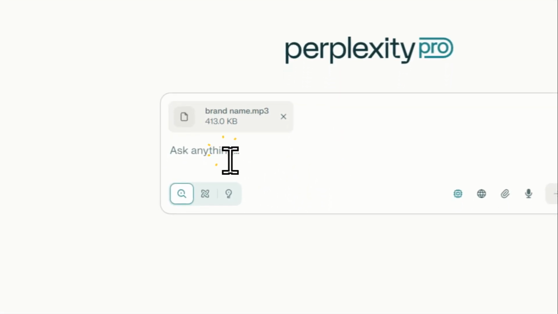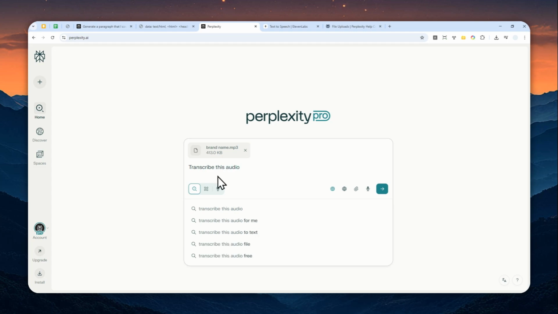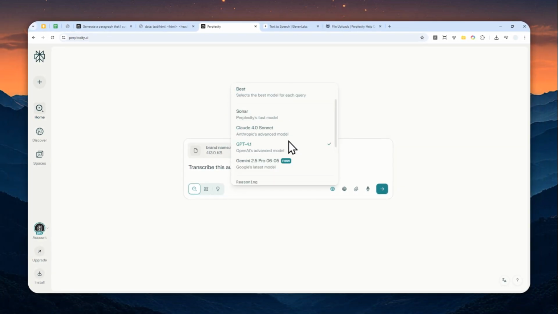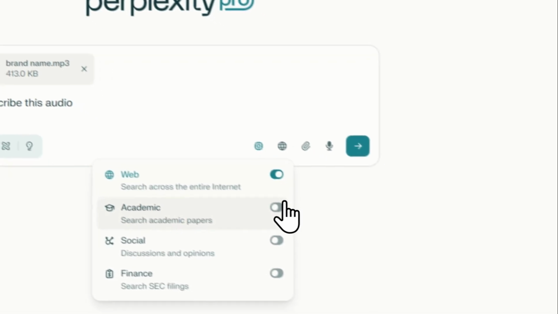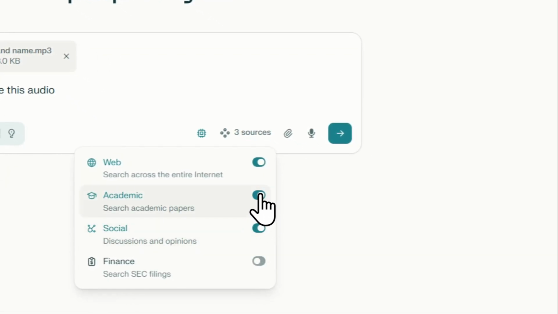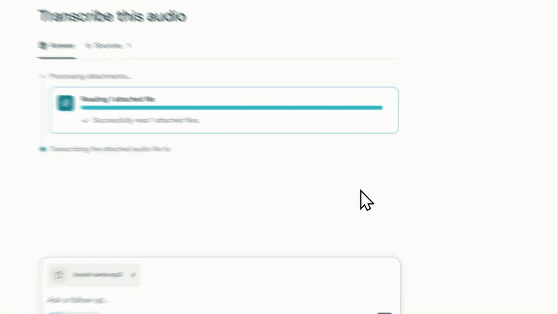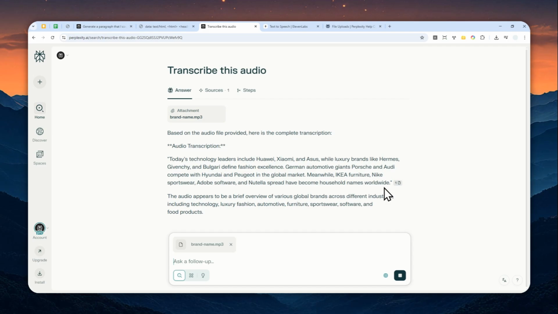Now, after that, in Perplexity, you can provide a simple instruction like, please transcribe this audio, and then you can select the model. You can use any model. I think they are pretty accurate, but my favorite model is still Claude 4 Sonnet. You can also enable access to the internet if you want to, but it is completely optional. Then you can send a message and just wait for the AI tool to transcribe the audio into text. And this is the result.